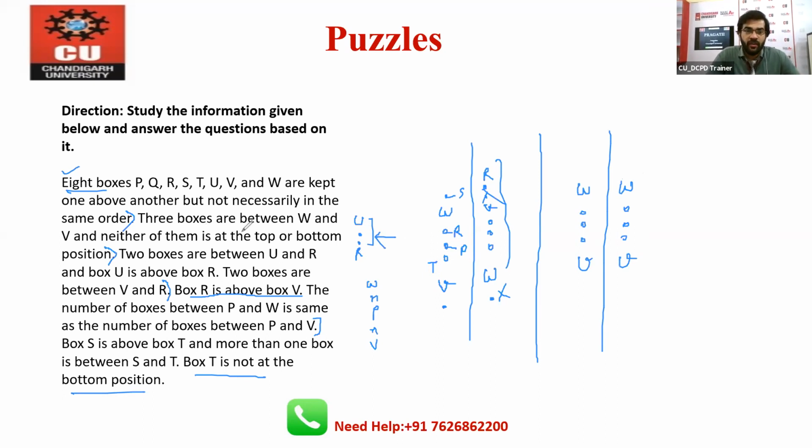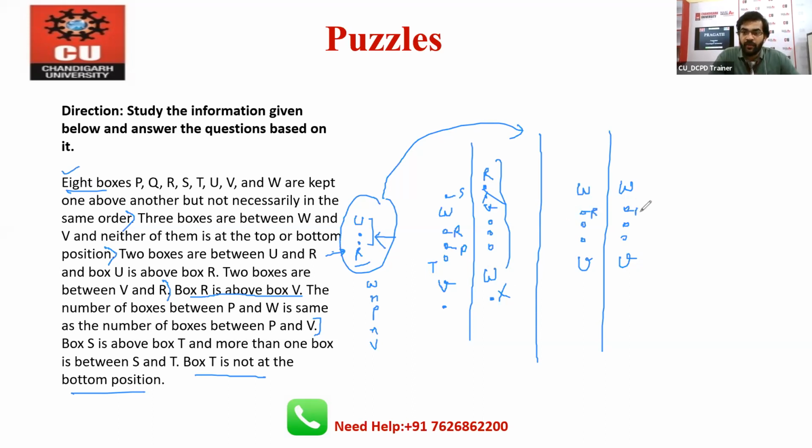Now, till here we have done that. Two boxes are between U and R, and box U is above box R. This is the situation that we have not considered till now. Now, box R is above box V, and two boxes are between V and R. So R will definitely come here.